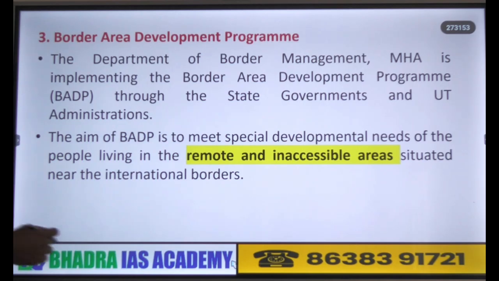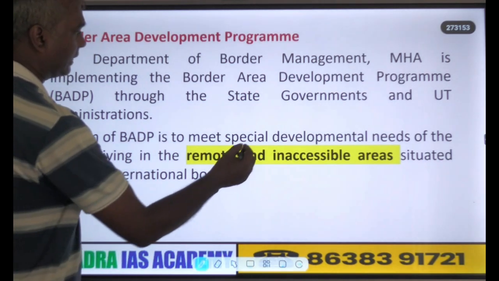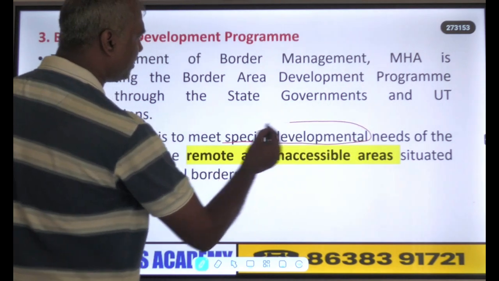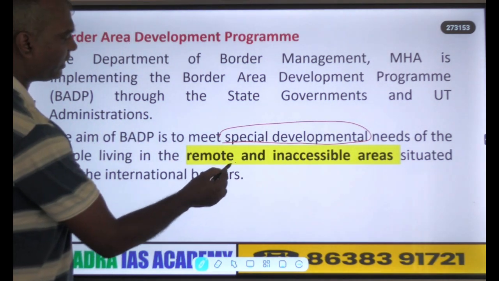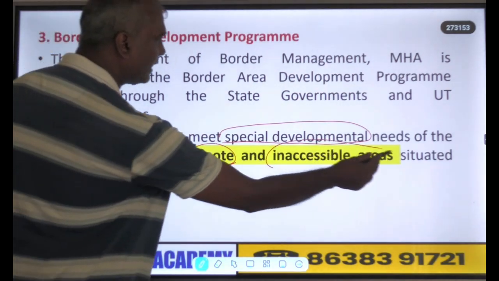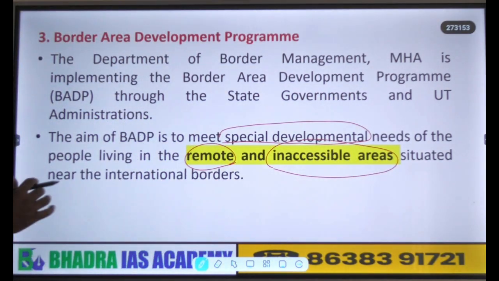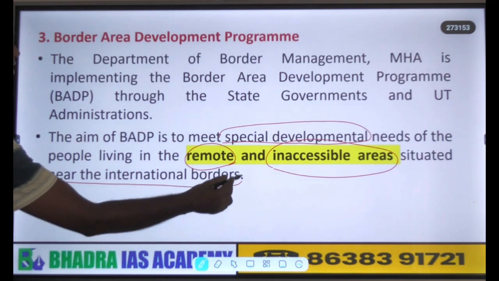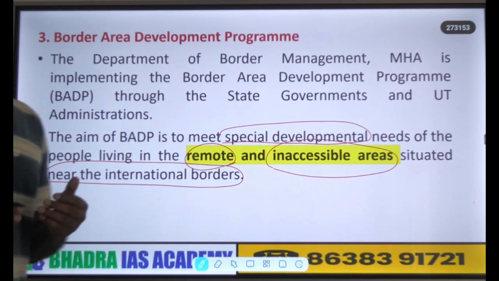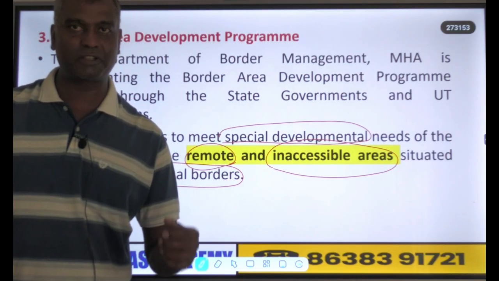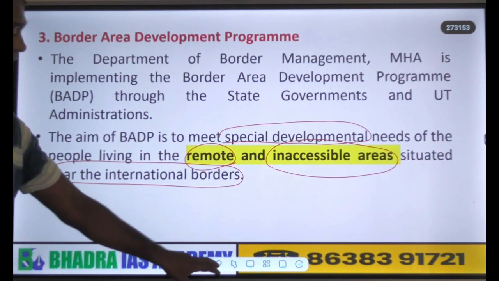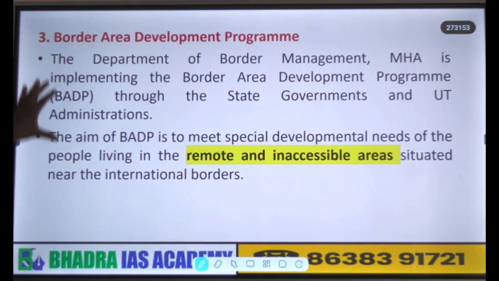It is to deal with the special developmental needs of people living in very remote, inaccessible areas along the international border. Normally 0 to 10 kilometers from the border are given preference for development. So this point also you can mention as an initiative taken by the government.